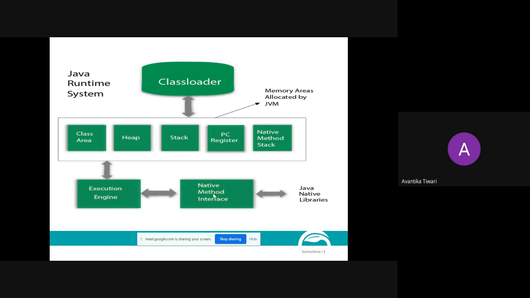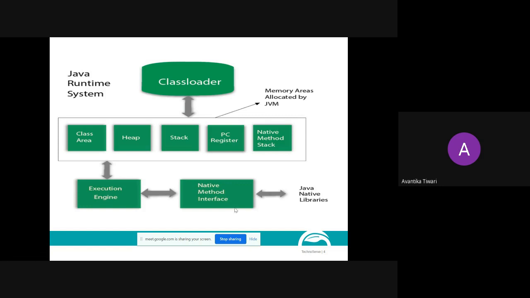I repeat one more time. The native method interface is part of JVM that connects the Java code to the library or to the code of other languages. Now, if that code is using some libraries, those will be stored here, in the Java native libraries. Suppose you are attaching your Java program to a C++ program.